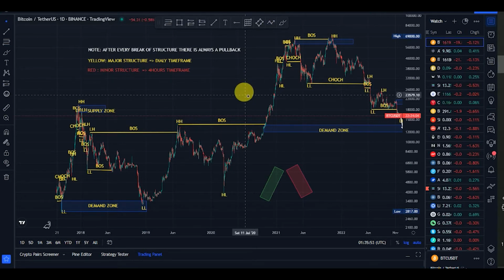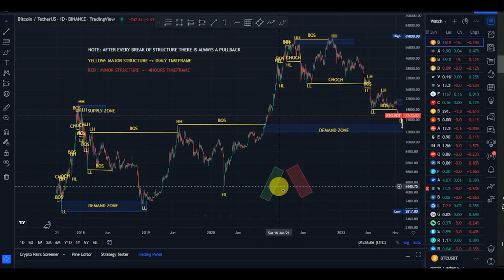But first, guys, let's have this behind our mind. After every break of structure, there is always a pullback, and I'll be using these two tools to show us our move on the market structure. I'll be using the green tool to show us our bullish move, and I'll be using the red tool to show us our bearish move.